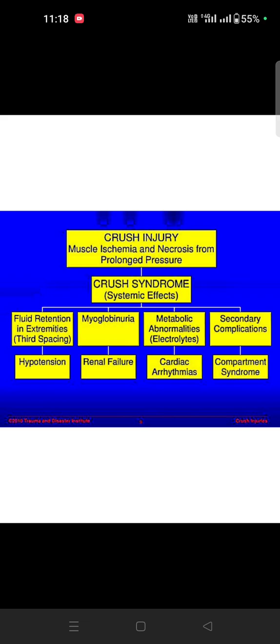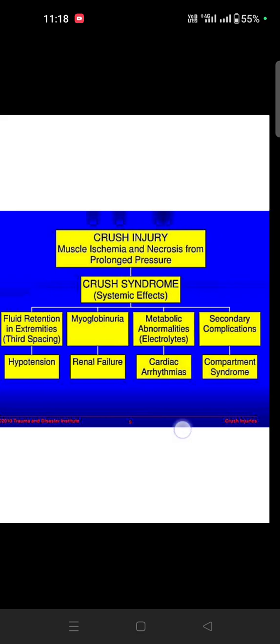Fluid retention in the extremities, myopenia, and metabolic abnormalities will be there. The secondary complication is compartment syndrome. Due to cardiac arrhythmia, renal failure, and hypotension, everything will come.